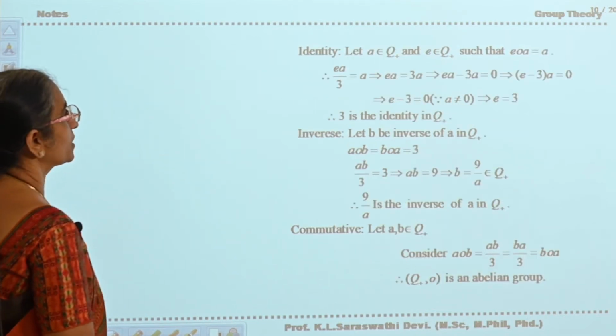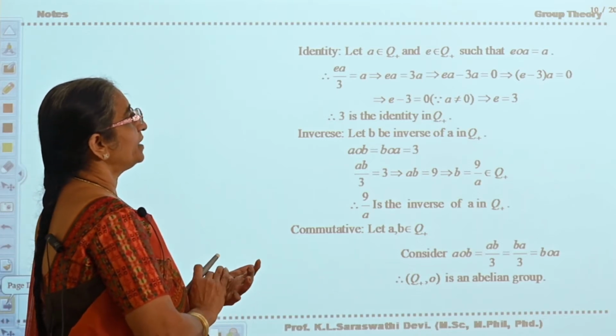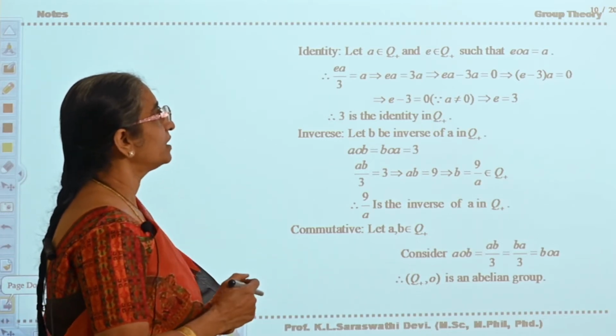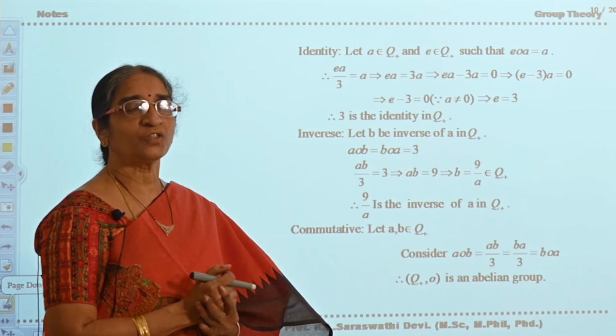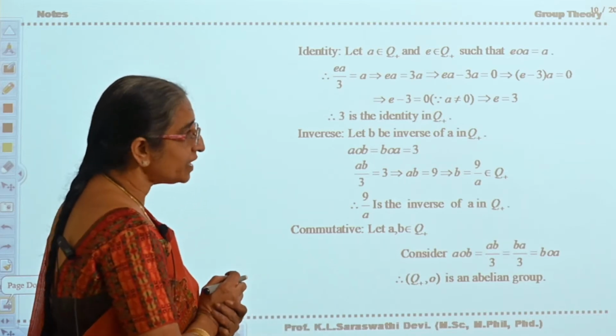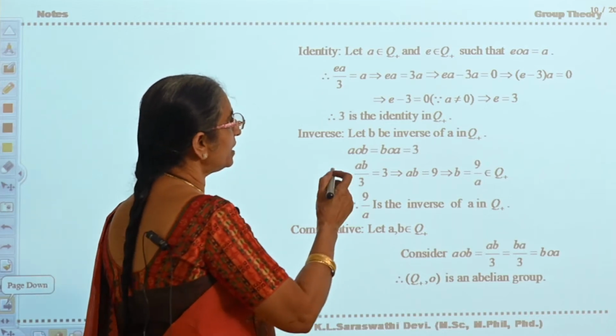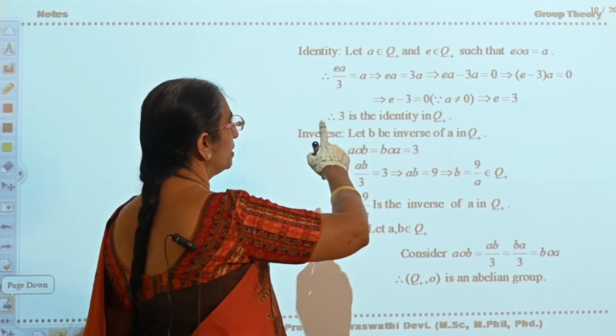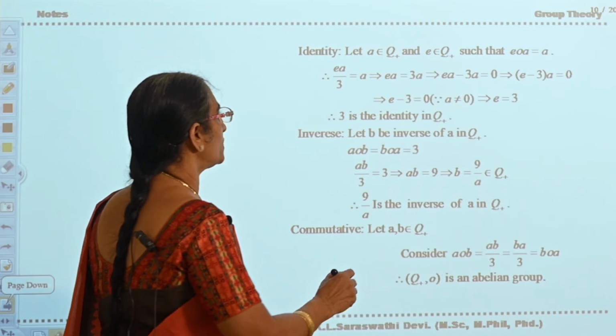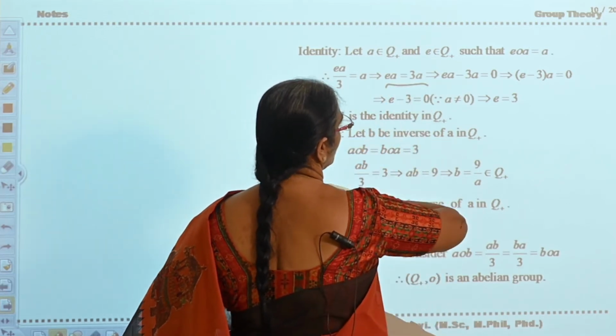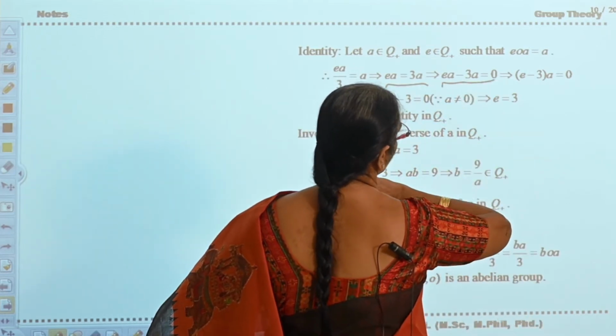Now see the next one, identity. Let A belong to Q plus, E belongs to Q plus, such that E circle A is equal to A. Then only you will say that E is the identity, is it? Now E circle A means EA by 3 is equal to A. Now if you simplify, EA is equal to 3A, EA minus 3A is equal to 0.